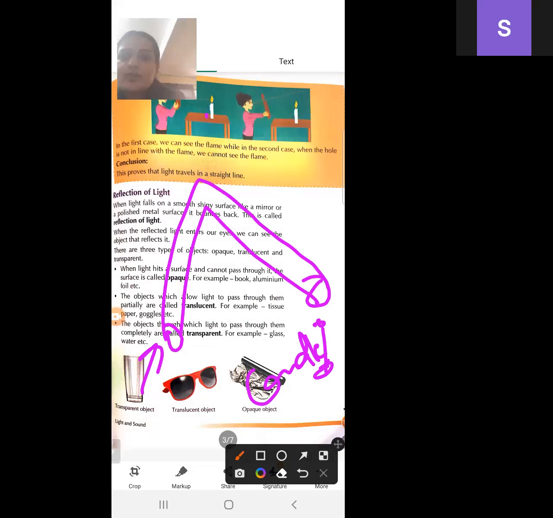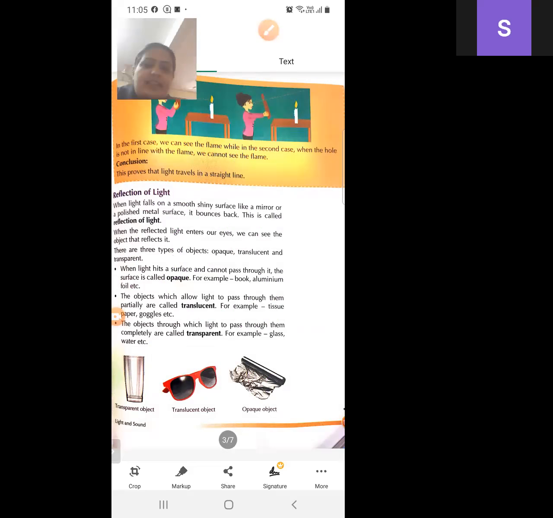So in the next lecture, we will study about the reflection of light, and what are opaque objects, what are translucent objects, and what are transparent objects.